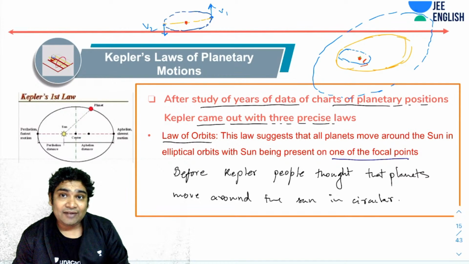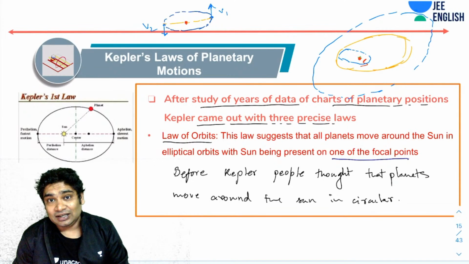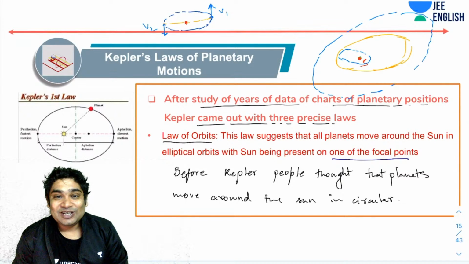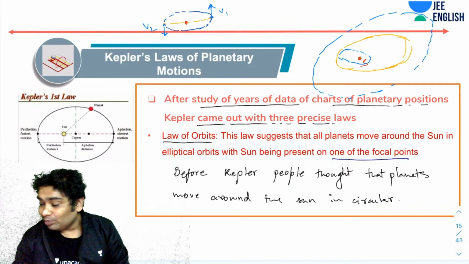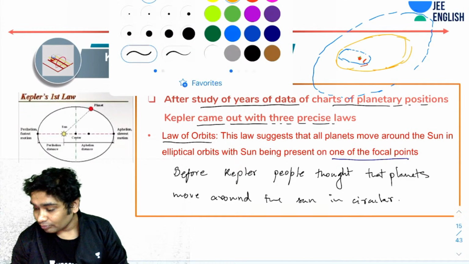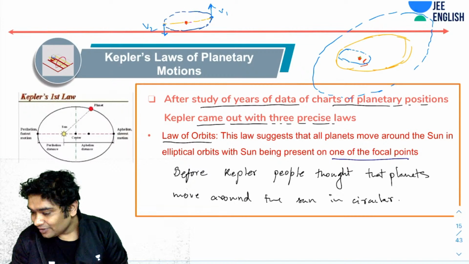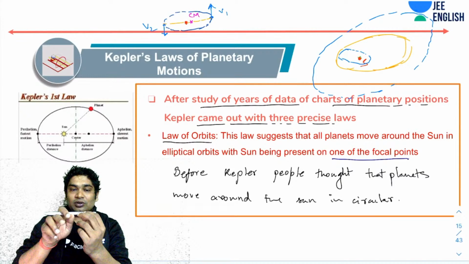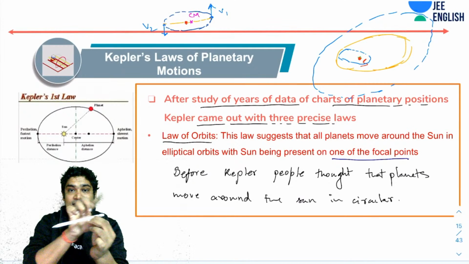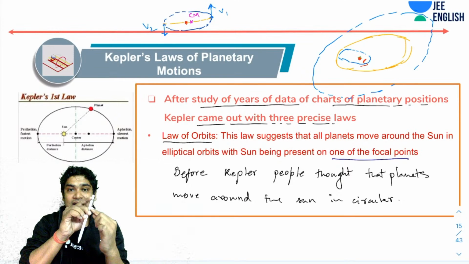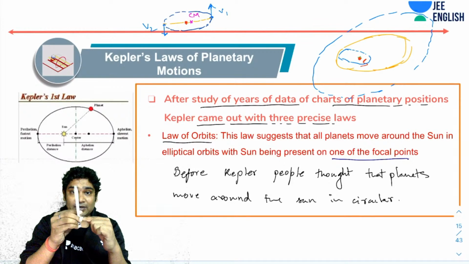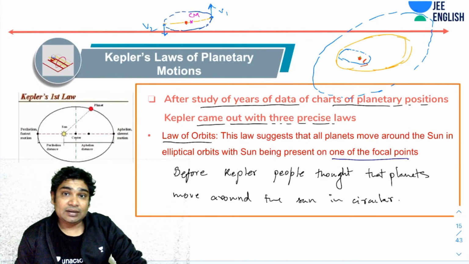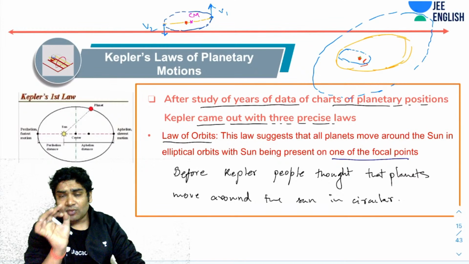So I have an issue: if I talk about the sun plus Earth system, then the momentum is changing not only in magnitude but also in direction. It turns out that both of them actually move about a common center of mass. If there is a common center of mass here, then both the objects move around this. Imagine this is the orbit, here is the sun, here is the Earth. The actual motion is happening about the common center of mass. The common center of mass remains stationary, and both the sun and the Earth rotate about it. That makes sure that the momentum of the system is always zero, because the center of mass is always at rest.